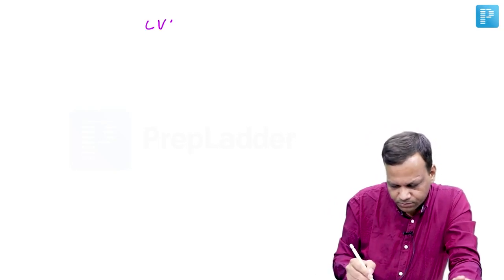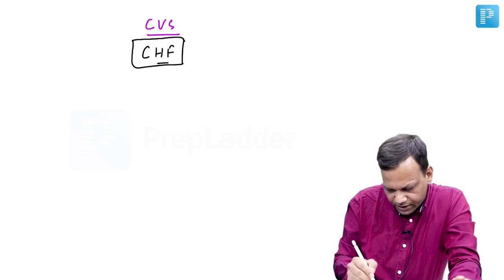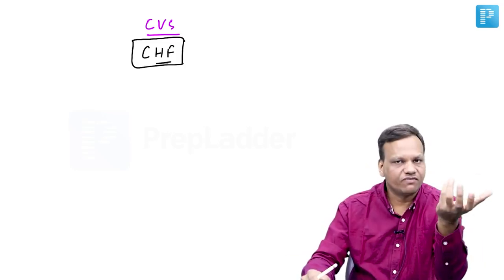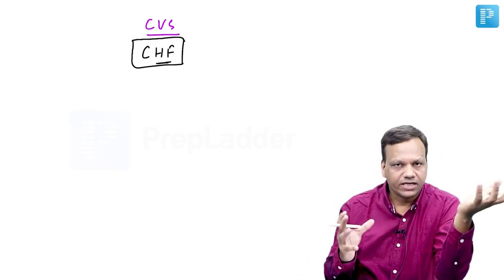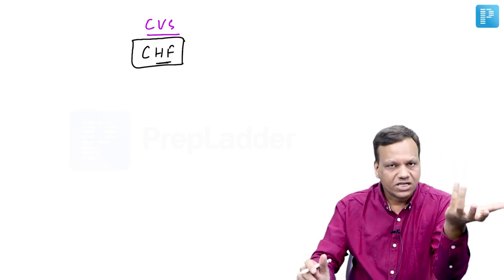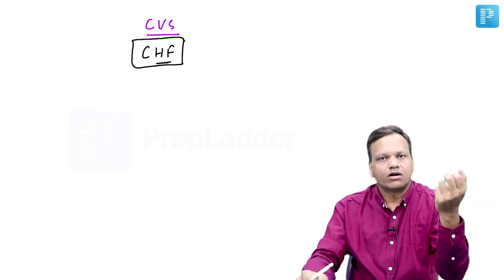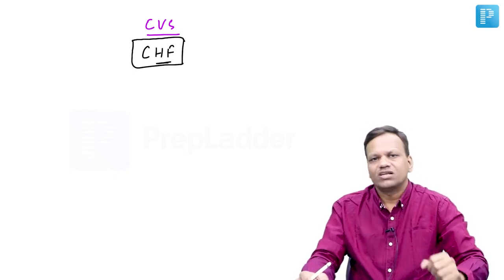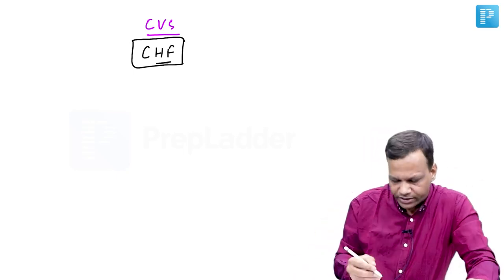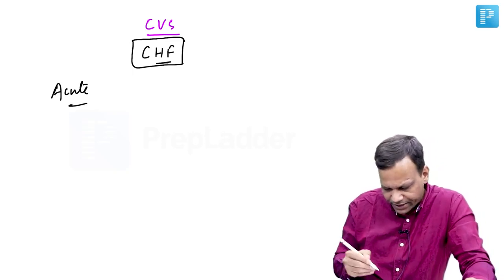The next topic we are going to discuss is the cardiovascular system. In CVS, we will start with the treatment of congestive heart failure. The problem is the heart is not pumping effectively. So when the heart is not pumping, fluid accumulates in the backward areas. That leads to congestive symptoms like breathlessness because of pulmonary edema, hepatomegaly because of accumulation of fluid in the liver, or increased JVP. For acute CHF, there are 2 main drugs.